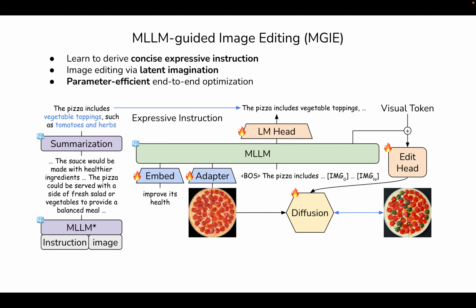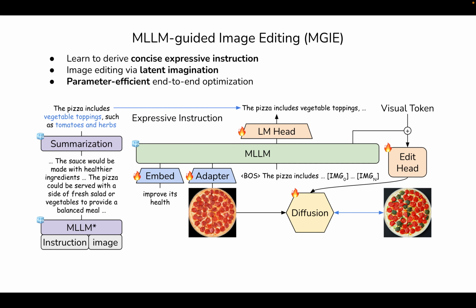We then append several visual tokens after that, which are kind of placeholders as the latent imagination about what the MLLM thinks the edited image may be like. However, the hidden states of those visual tokens are still in the language modality from the MLLM. So we have an added head here, which is a lightweight transformer that can project them into the visual modality.